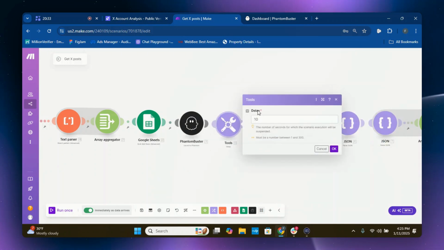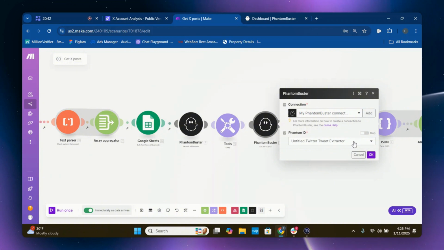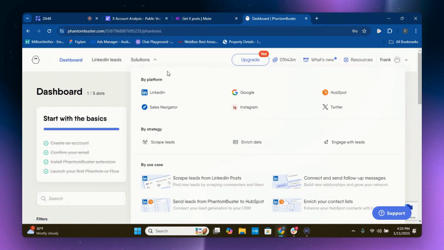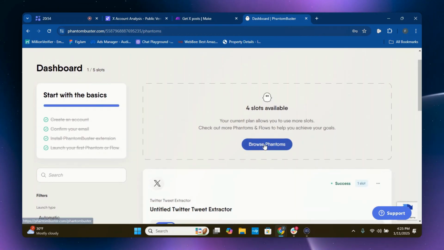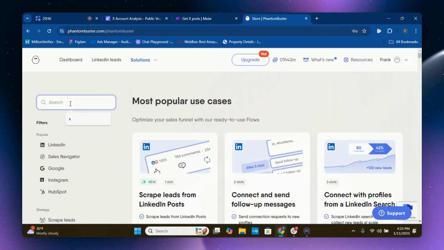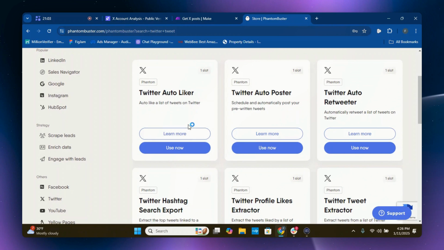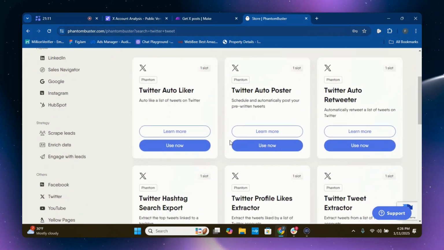And then here's your tools. Here's a delay. You can leave it at 10, but it might be at 40, but you can put it to 10. And then you want to add another connection here. Make sure it's the same connection as this. And then in Phantom Buster, you're going to want to search for Twitter tweet extractor. Basically you just do browse phantoms and then you put Twitter tweet, and it should show up Twitter tweet extractor. These are all different scraping mechanisms for Phantom, which is pretty cool.